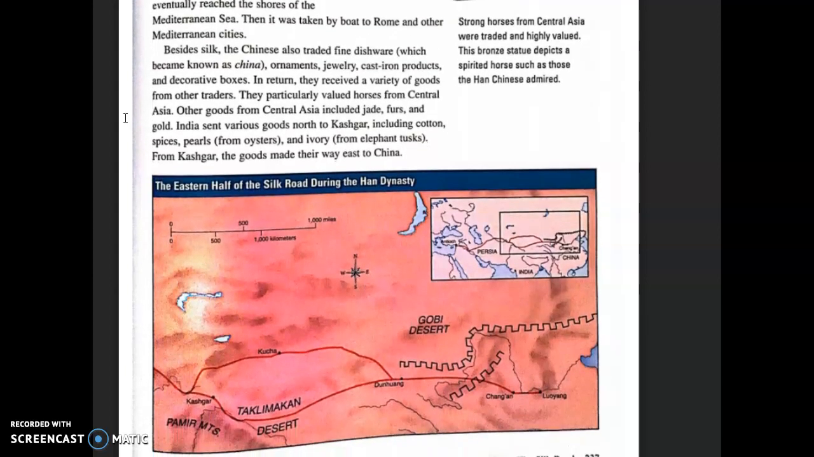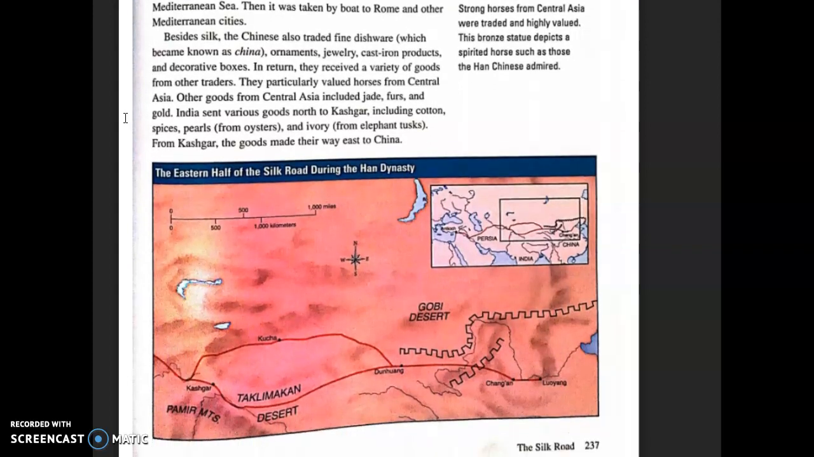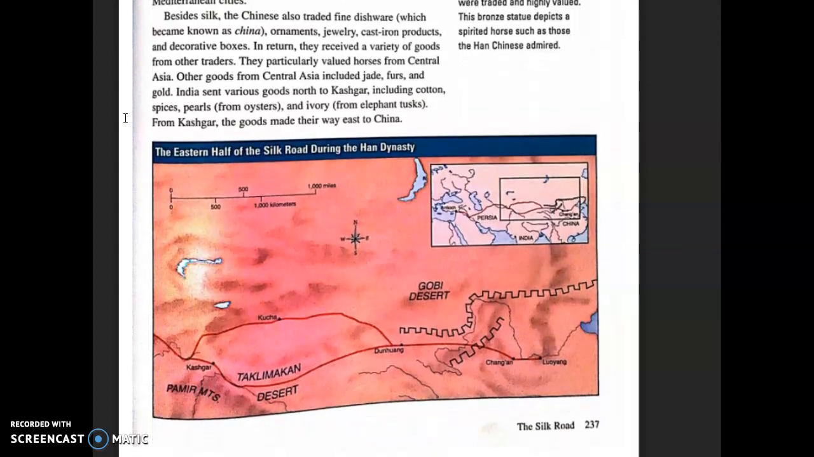Then it was taken by boat to Rome and other Mediterranean cities. Besides silk, the Chinese also traded fine dishware, which became known as china. Ornaments, jewelry, cast iron products, and decorative boxes. In return, they received a variety of goods from other traders.